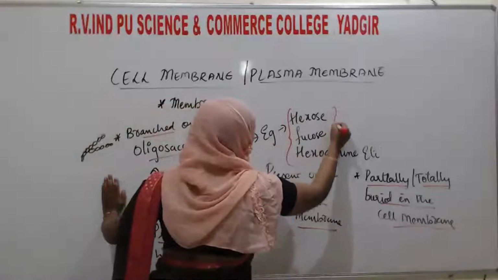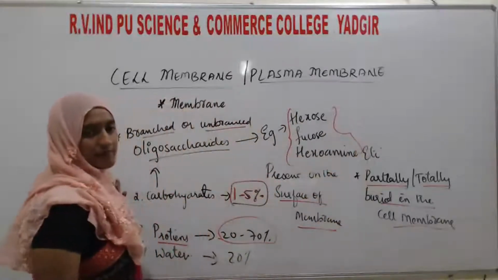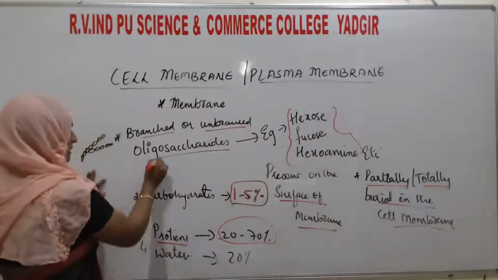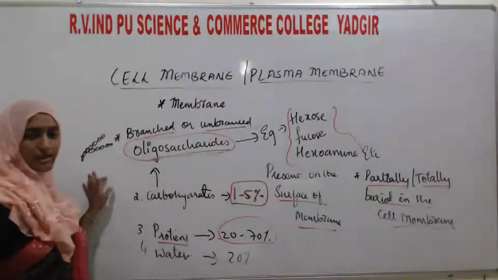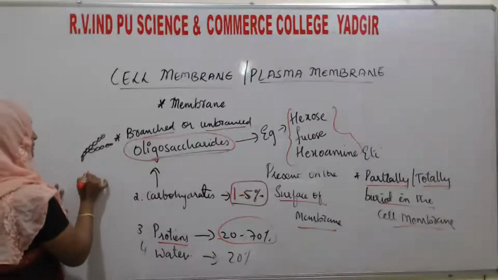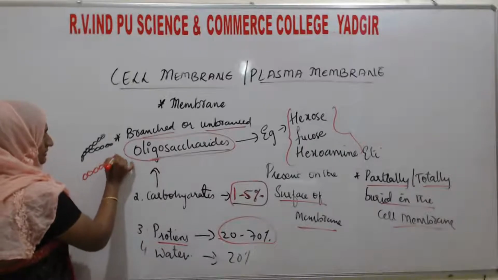What are they? Hexose, fucose, and hexosamine, which are examples of oligosaccharides. Either it may be branched or unbranched, like this.